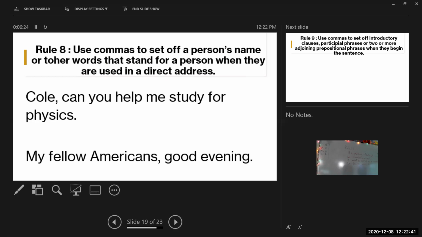Rule number 8. Everybody write this down, like with your pens. Use commas to set off direct addresses. Okay. Got it? That makes sense? Okay, easy, right? All right, rule number 9.